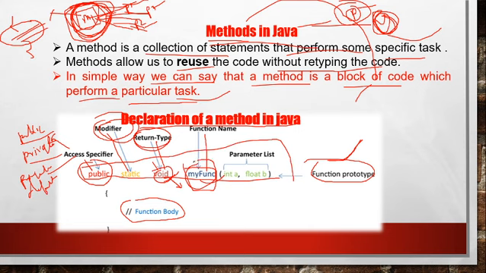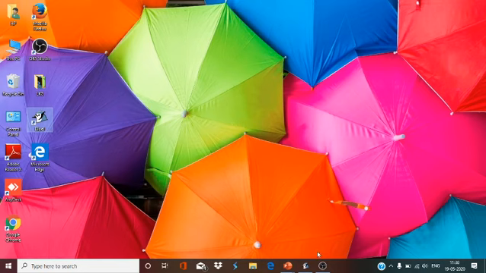Function name: according to the naming conventions, you can give the name of the function. And this one is the parameter list. In the parameter list, you can give as many parameters as you want, with the help of which you can do the manipulation. In a function it is optional, either you can give it or not. If you do not give it, it will call the function without parameters, and if you give parameters, it will call the function with parameters. Now I'm going to show you an example of a function in BlueJ.